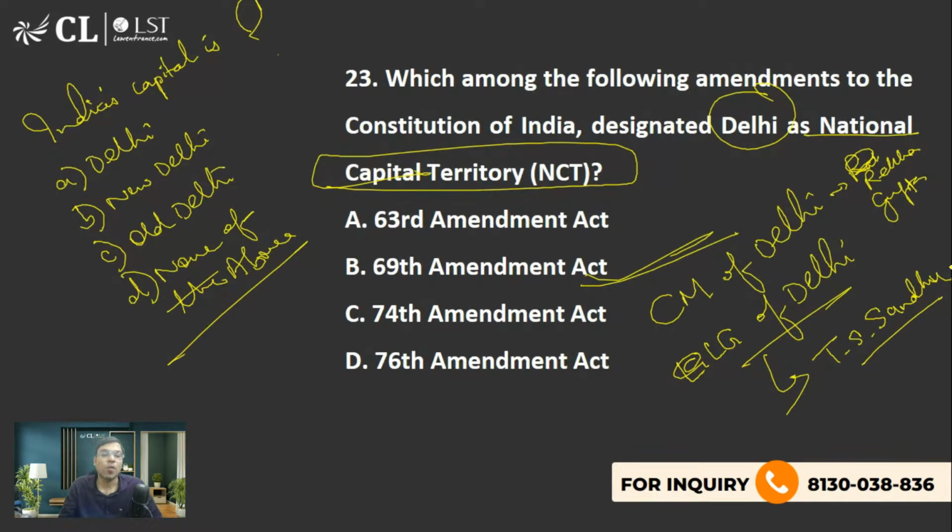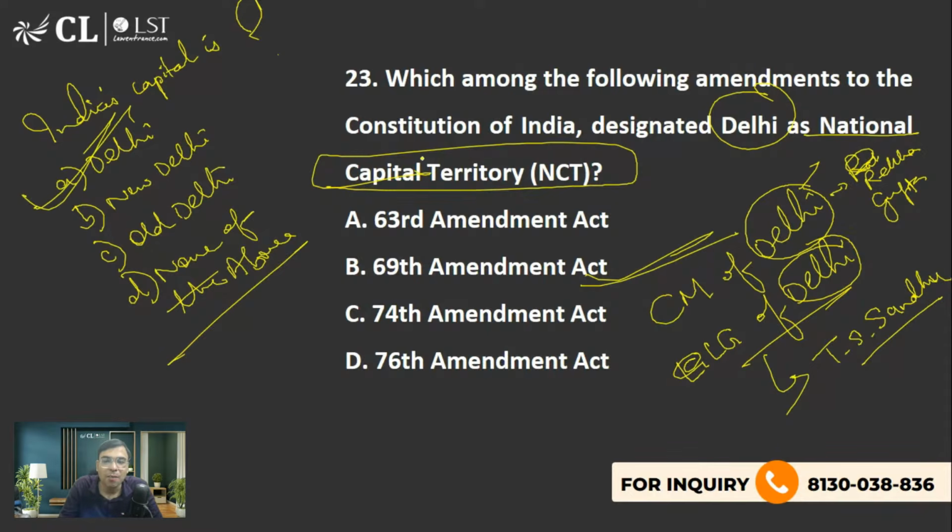Okay, now I have one question. She is actually chief minister of New Delhi, Old Delhi, or entire Delhi? Or Mr. Taranjeet Singh Sandhu is the lieutenant governor of New Delhi, Old Delhi, or complete Delhi? पूरे दिल्ली के चीफ मिनिस्टर है कि सिर्फ नई दिल्ली के चीफ मिनिस्टर है? That you should first answer me, because I know a lot of people have.